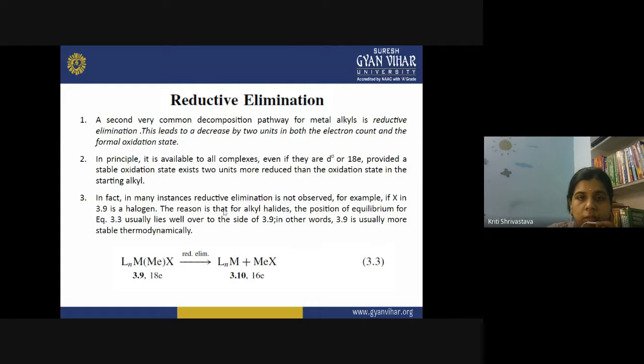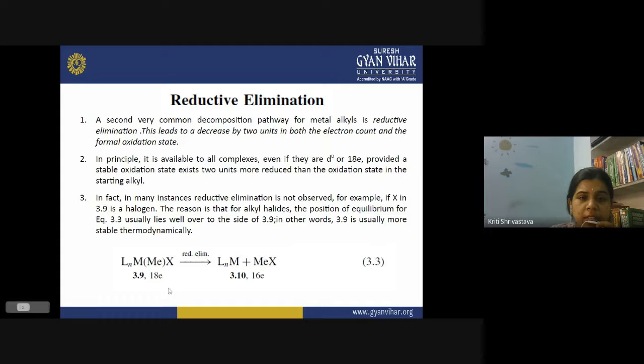So the only condition here for reductive elimination to occur is that our metal should exist in two different oxidation states. Suppose one is the X oxidation state and another one is X minus 2. So this is the only condition for reductive elimination to occur. In many cases, reductive elimination is not observed. Sometimes it is not observed, and what are those cases?